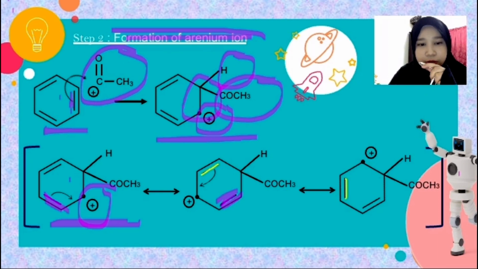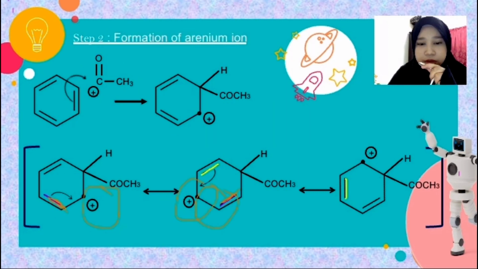So it will move to this one and cause this carbon to become positively charged and lose one of the bonds. The last part is this bond will move to this bond and it will cause the same thing, which is the carbon will lose one of the bonds and it will become positively charged.